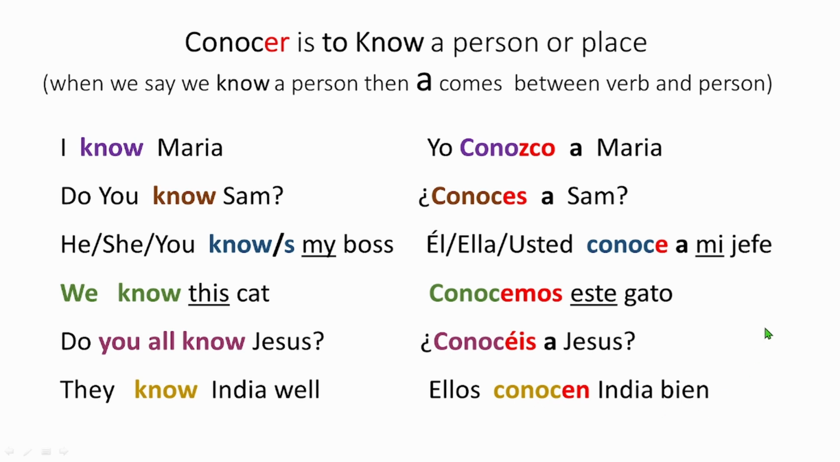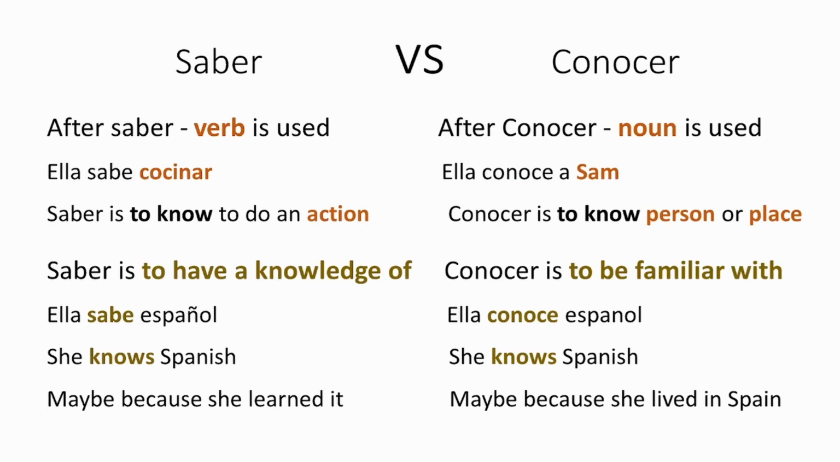Now, we're going a step further, and we're going to see exactly what's the difference between the verbs saber and conocer. As we know, both of them mean know. Mostly after the saber verb, another verb comes, while after conocer mostly a noun comes. Like ella sabe cocinar, it means she knows how to cook. But here ella conoce a Sam, she knows Sam, and it's a noun.